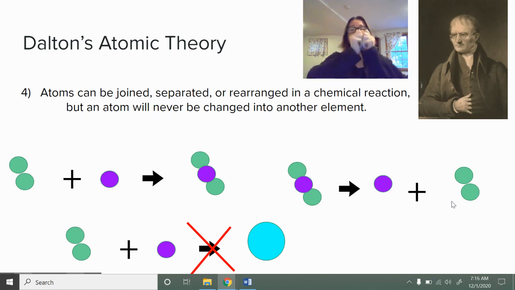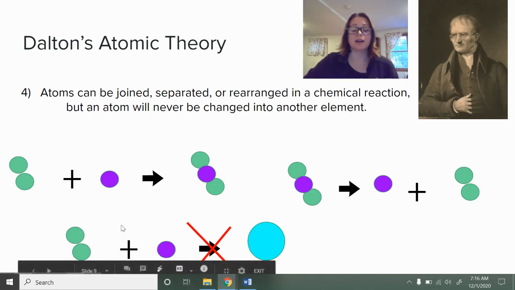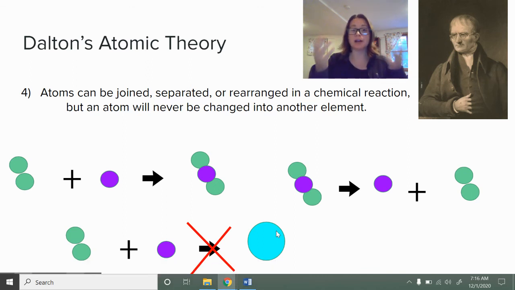We can join them or separate them in a chemical reaction, but we can't make a new element from previous elements. So two greens plus a purple do not equal a blue, right? You cannot make a new kind of atom or a new kind of element just by combining them. They're kind of like Legos, right? You can stick them together, you can pull them apart, but if you smush them together, you can't make a different kind of Lego piece. And that is Dalton's atomic theory.